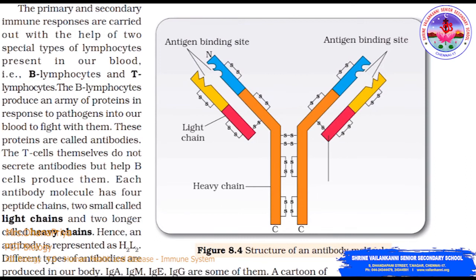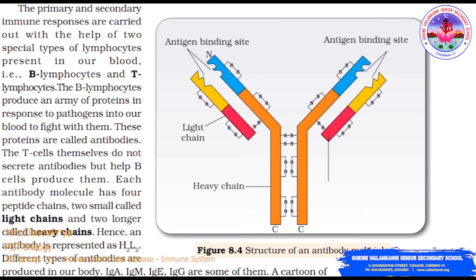Now we discuss briefly about antibodies, the structure of antibody. The primary and secondary immune responses are carried out with the help of two special types of lymphocytes present in our body, that is B lymphocyte and T lymphocyte. The B lymphocytes produce an army of proteins in response to pathogens into our blood to fight with them. So these proteins are called antibodies, whereas the T cells themselves do not secrete antibodies but help B cells produce them. So here you can see the lymphocytes are of two types.